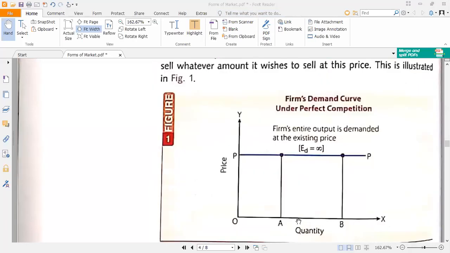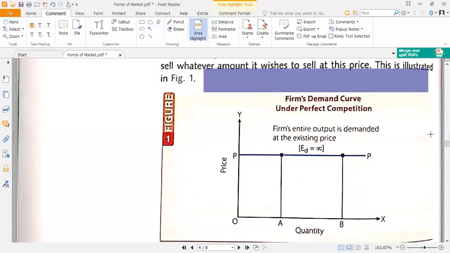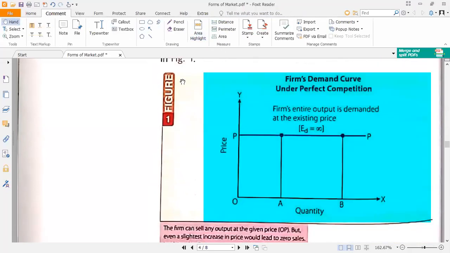This is how the perfectly elastic demand curve looks. Now what is happening over here? You can see that at any particular price you can sell an unlimited quantity. But if the price changes even a little bit, there is going to be an infinite change in the demand. And this makes the firm's demand curve a perfectly elastic demand curve in perfect competition.